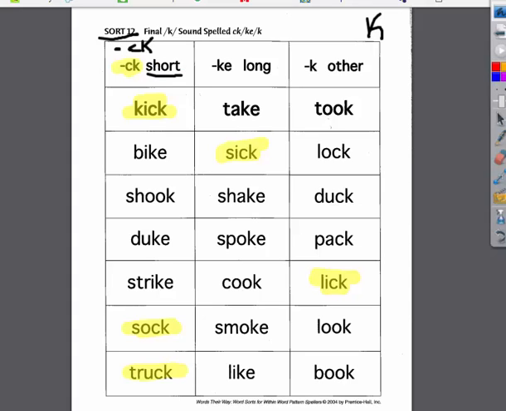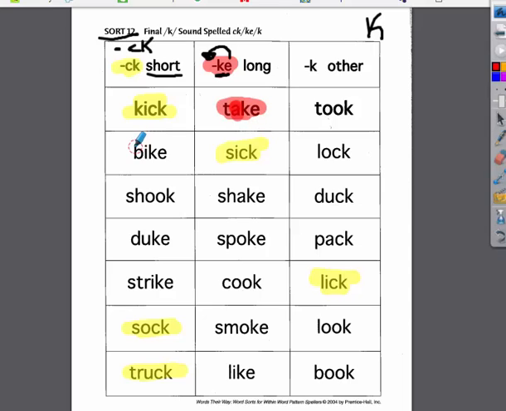We also have another sound that we hear, and this is going to be the sound that ends with a K silent E. So an example is take. We also hear that k sound when I have a K and an E. It makes that same sound. The difference is this E is going to make the vowel say its name. So an example would be take. I hear that long A because of that E.